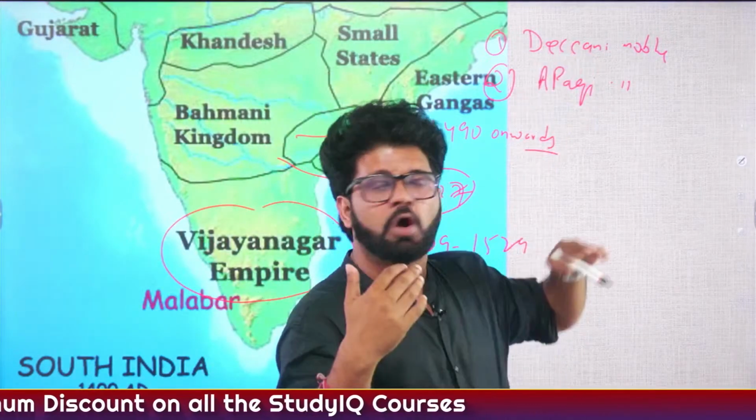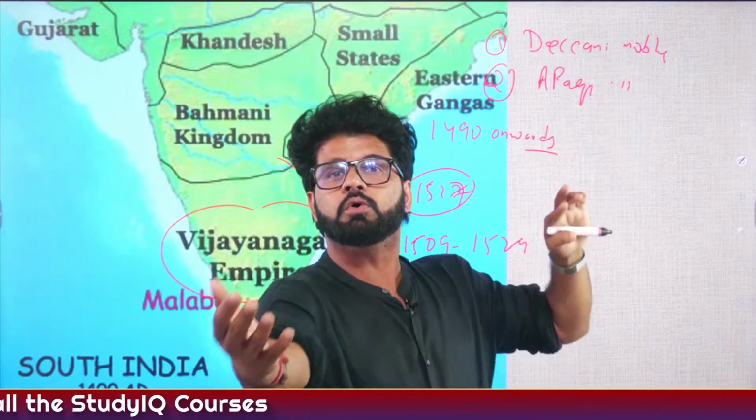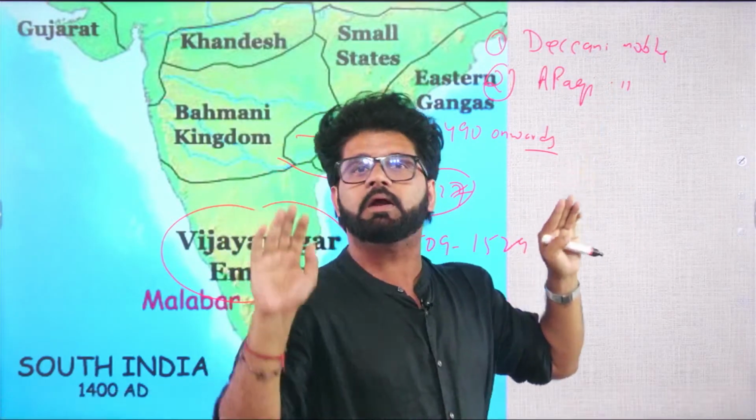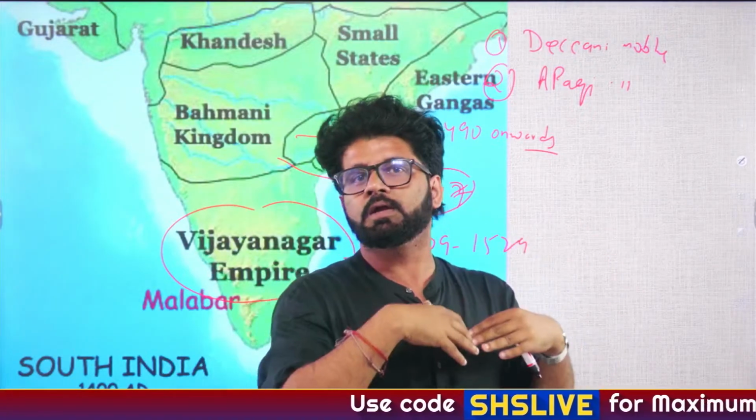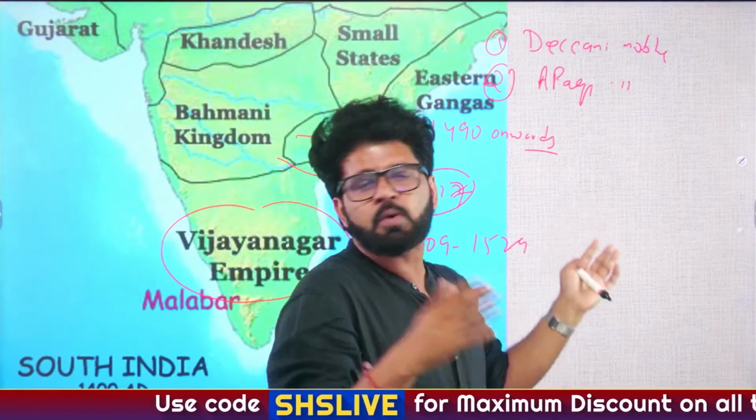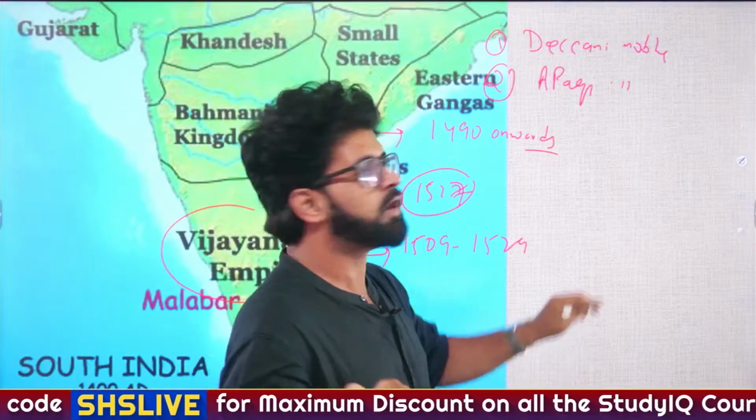And this is the song which the Deccani nobles sang to Muhammad Shah III, that this particular guy Mahmud Gawan is an Afghani noble, or Afaki noble rather. He will not be here with us, so kill him. And Muhammad Shah III was like, okay, Altaf Raza cannot be wrong, so let me kill him.